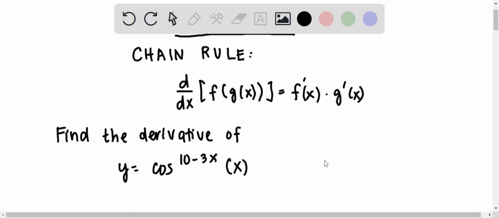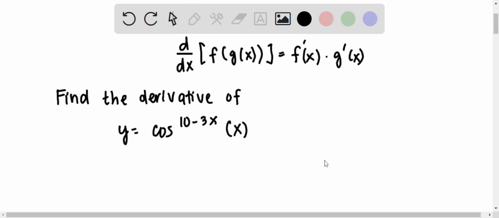In this problem, we want to find the derivative of y equals cosine x raised to the power of 10 minus 3x. So we can rewrite this as cosine x raised to the power of 10 minus 3x. The base is a function of x. In this case, cosine x is raised to another function of x, which is 10 minus 3x. So we have to bring down the 10 minus 3x before we can apply the derivative.